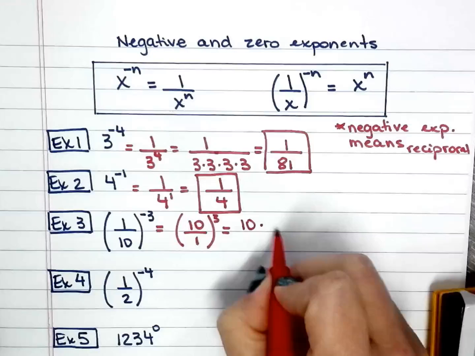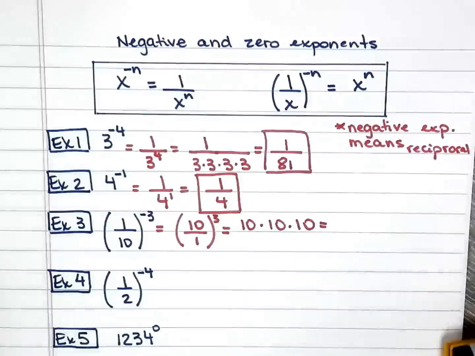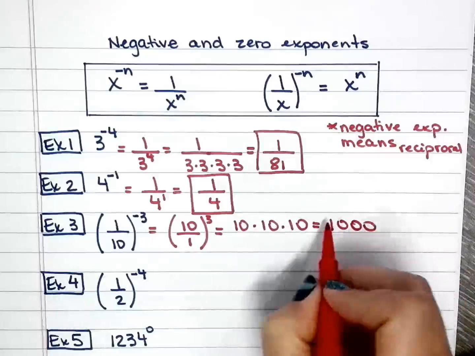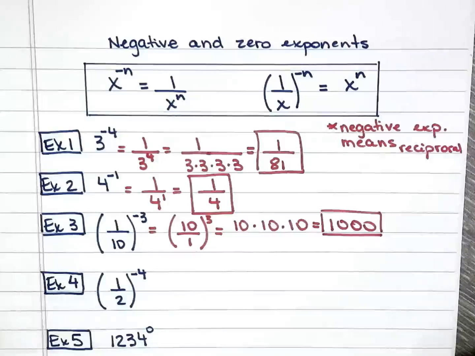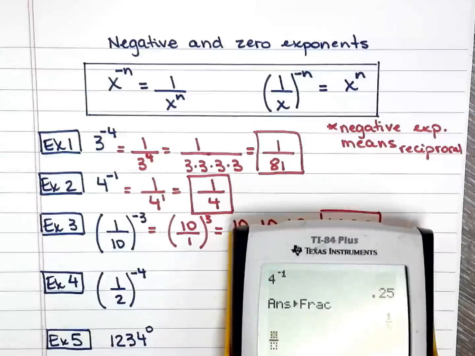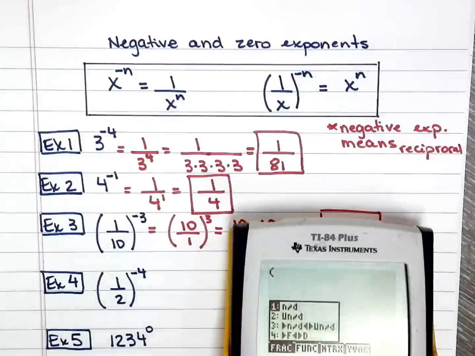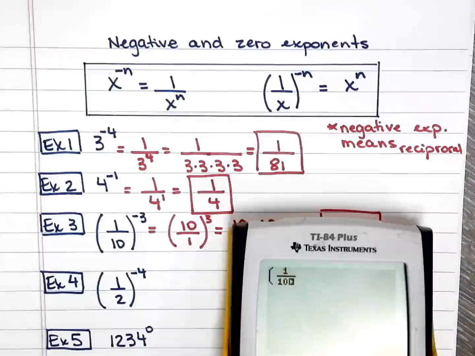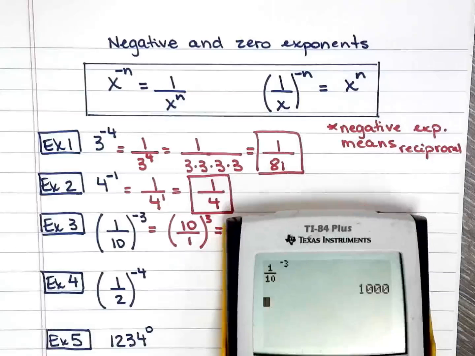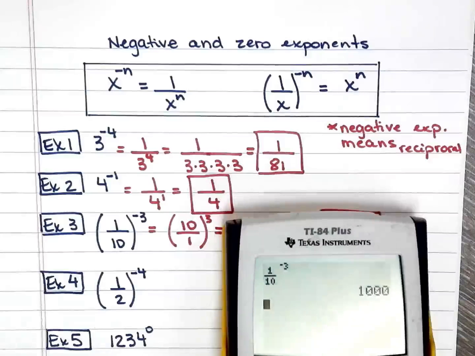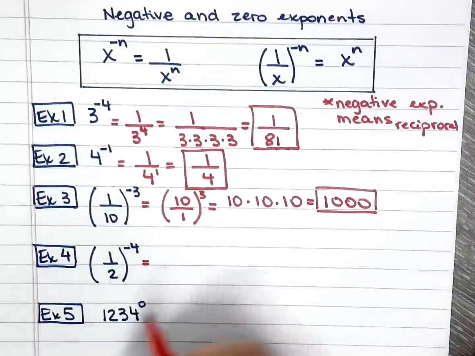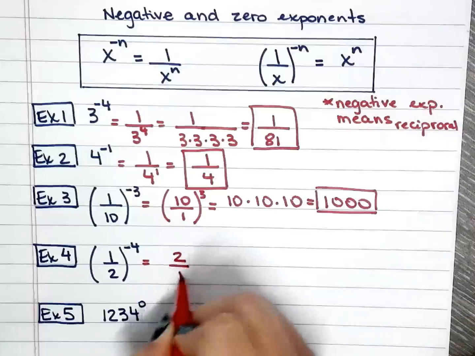So I just have 10 times 10 times 10, which gives 1 with 3 zeros. So that is 1,000. Again, if you don't believe me, make sure you use parentheses: 1 over 10, raised to the negative power of 3. Ta-da!